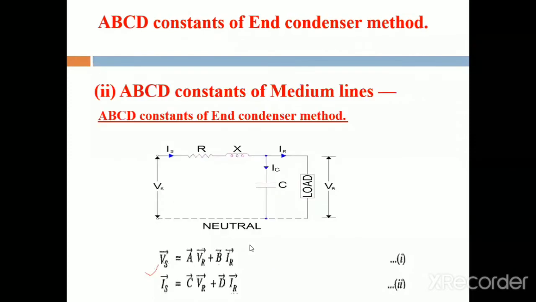After that, we write the generalized equations first. Vs is equal to AVR plus BIR. This is the generalized equation for the sending end voltage. Then Is is equal to CVR plus DIR, the generalized equation for the sending end current. This is equation number 1, and this is equation number 2.